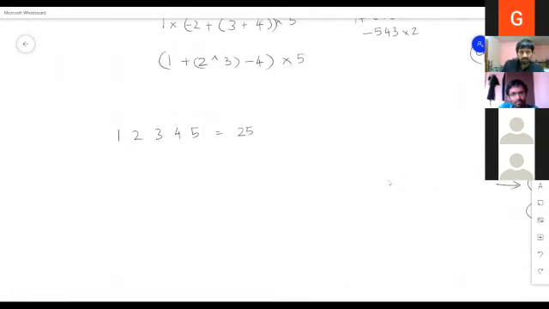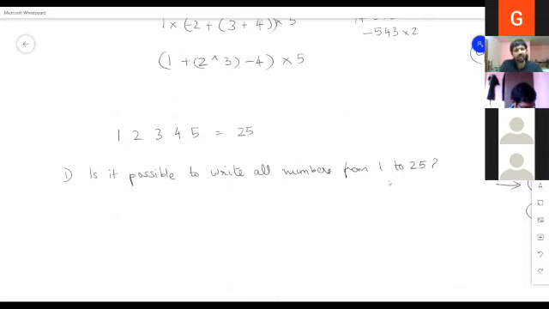So now, one question is, is it possible to write all numbers from 1 to 25? From this huge variety of answers that we are getting, 25 itself we are able to write in so many ways. So it looks like it should be possible to write all numbers from 1 to 25. Again, I also don't know the answer, so I'm just guessing. I think it should be possible.